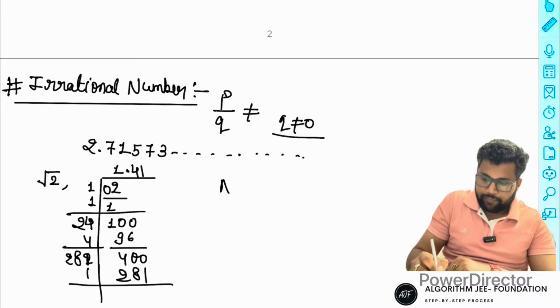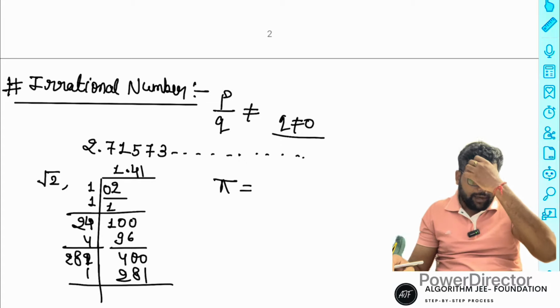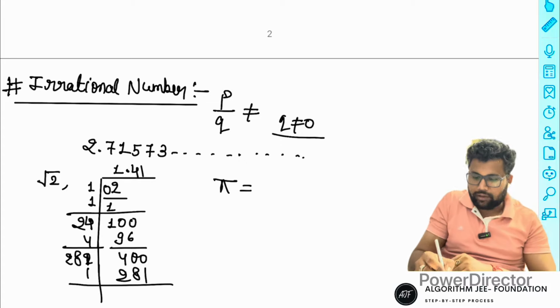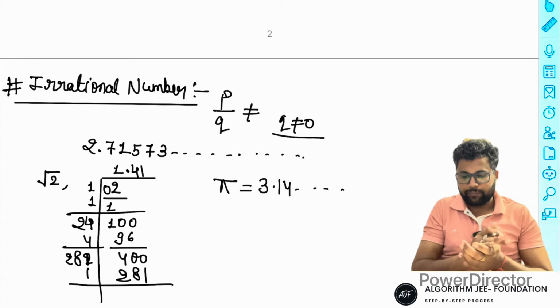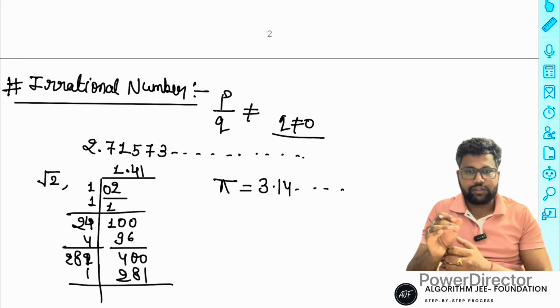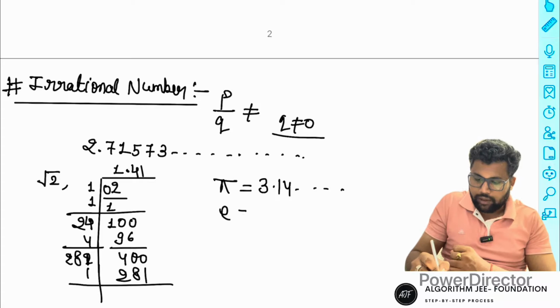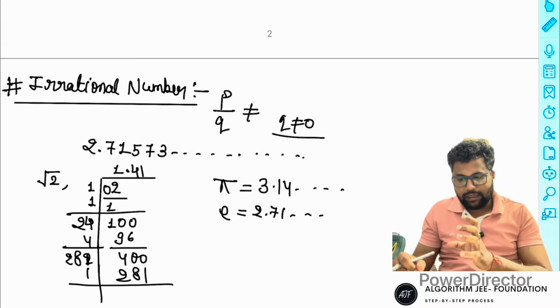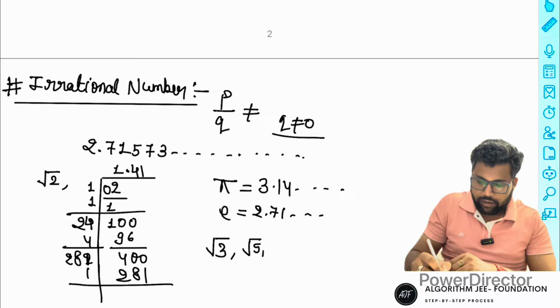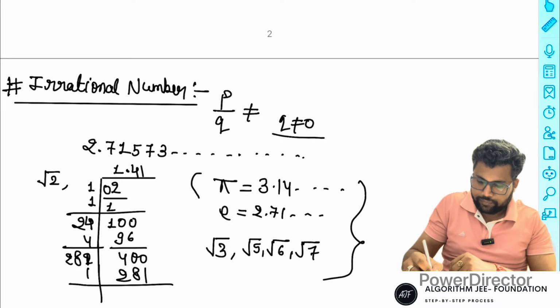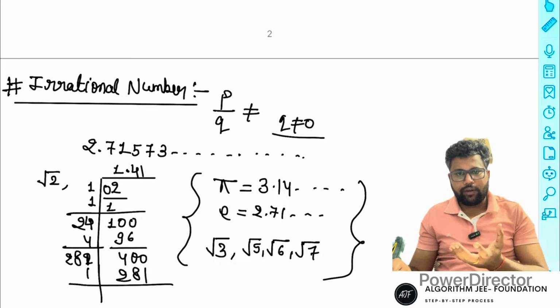Same with pi. What is the meaning of pi? Pi is also a number that is not exactly 3.14. 3.14 is something something values in pi. So pi is also an irrational number. And same with e, which is 2.71 something something number. That is e, also irrational. And all square roots of numbers that are not perfect squares, root 3, root 5, root 6, root 7, are all irrational numbers. That is a fixed and simple definition.